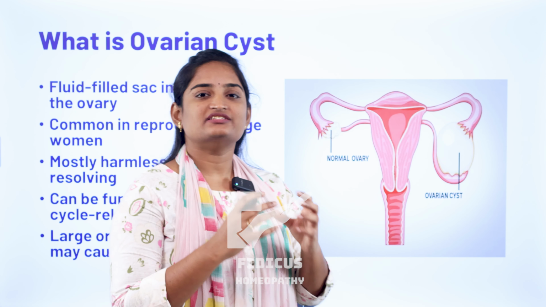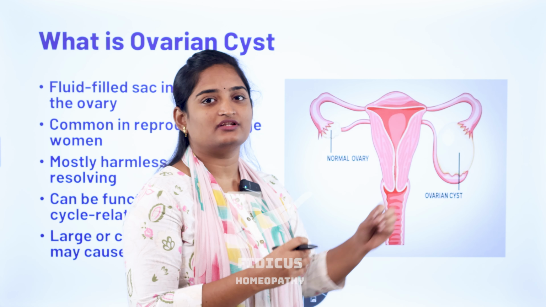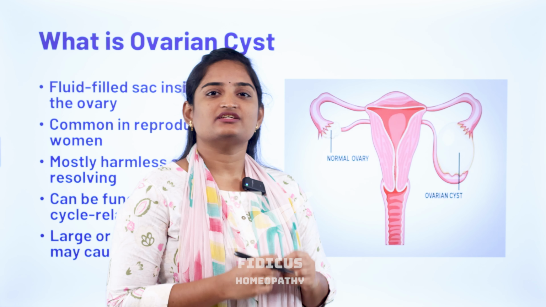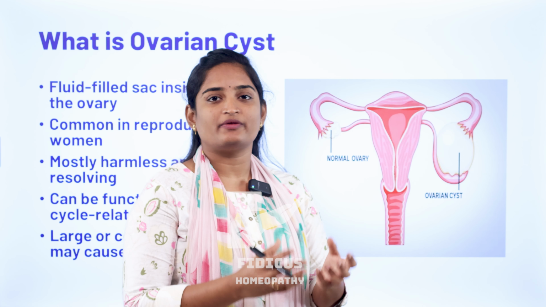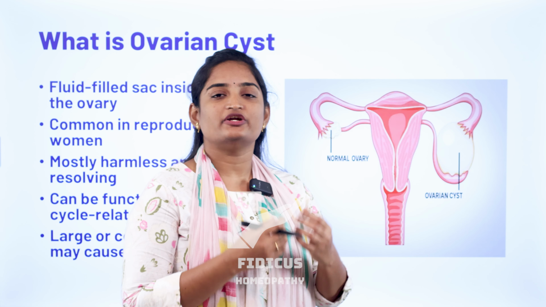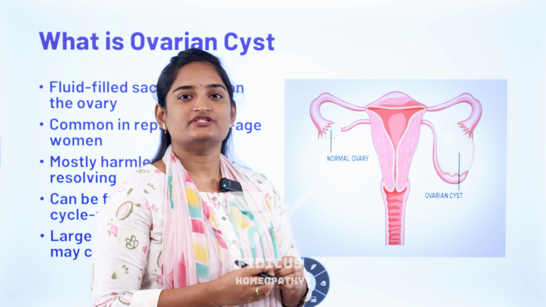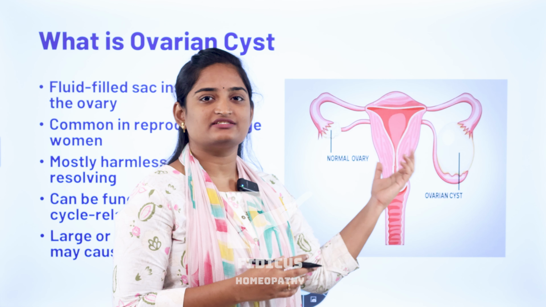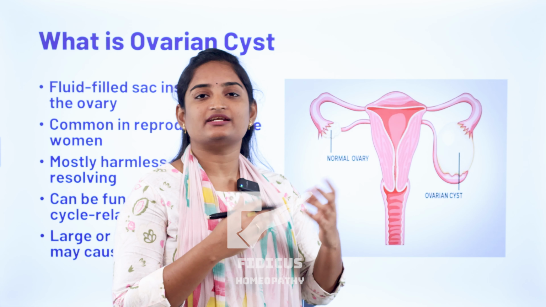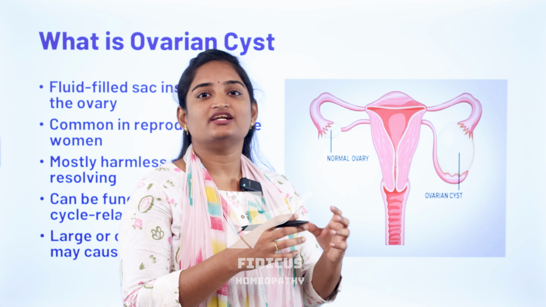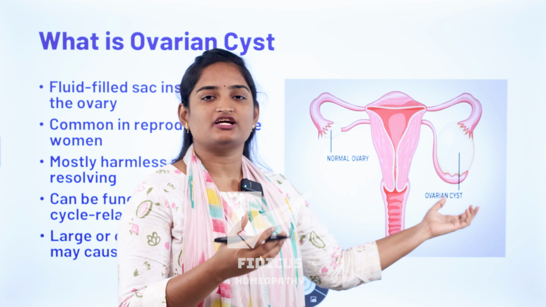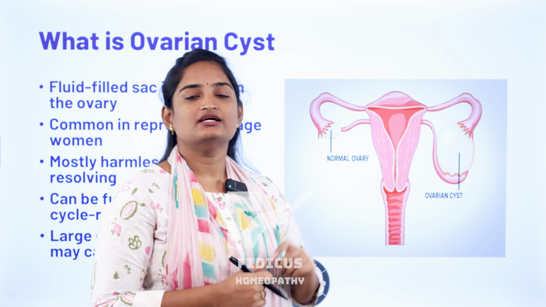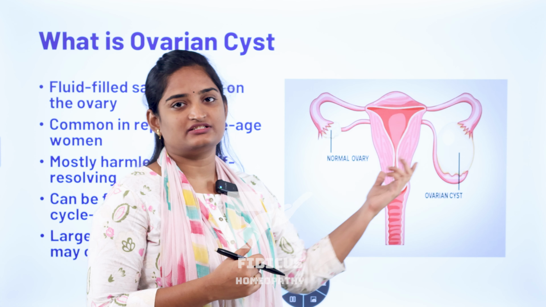So simply, ovarian cysts are nothing but a collection of fluid in the ovaries. Usually these ovarian cysts are most common among reproductive age women, those who are sexually active and menstrually active. In these women, there is more chance of getting ovarian cyst. Most of these women can suffer from these ovarian cysts silently, but in some conditions, rupture, torsion or enlarging size of the ovarian cyst can cause severe complications. The severity of the symptoms mainly depends upon the size, rupture and torsion of the ovarian cyst.